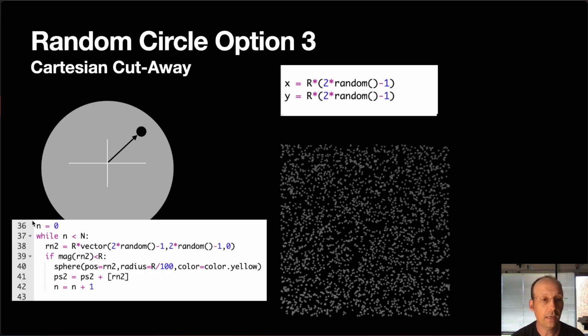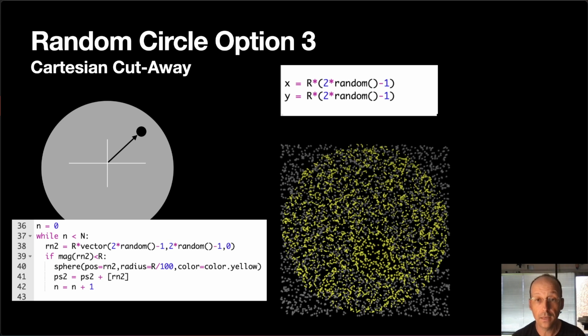So here's my counter, in less than some number that I want to count up to. I generate a random number right there in 38. That goes in a square. It's no z component here. And then I say if the magnitude is less than R, then I draw a sphere. And I add 1 to the counter. And if it's not in the sphere, in the circle, then just throw it away and start all over.